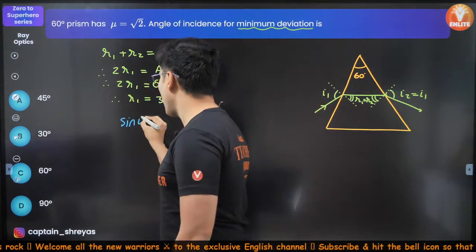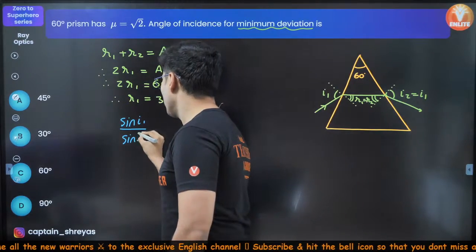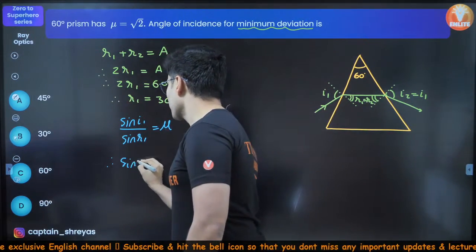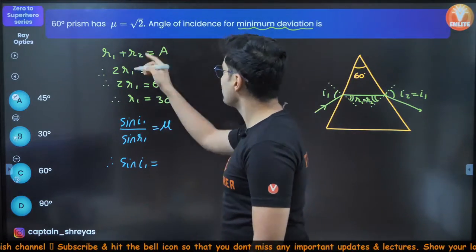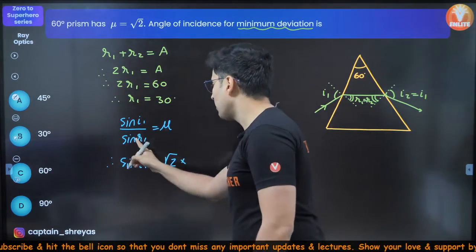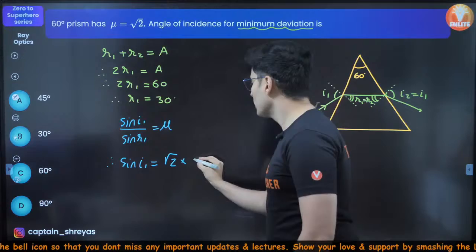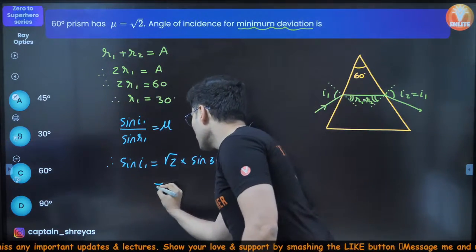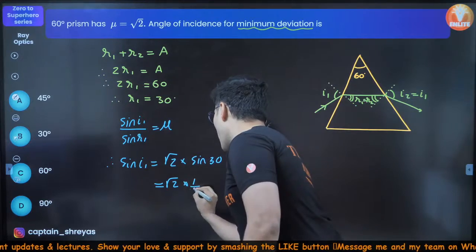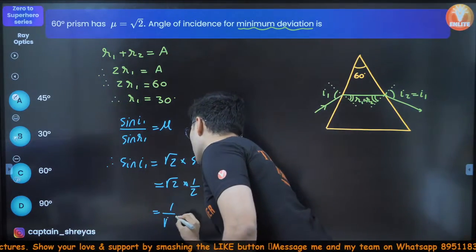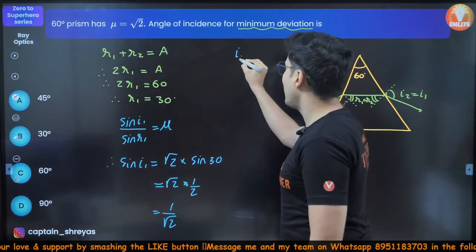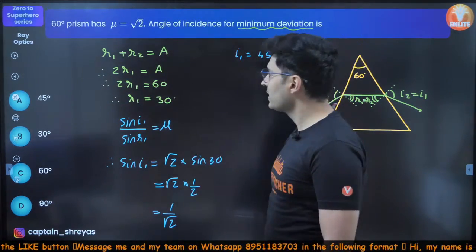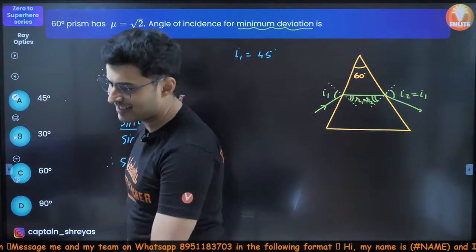Sine of I1 divided by sine of R1 is equal to mu. Therefore, sine of I1 is mu, which is √2, into sine R1. So it will be sine of R1, which is 30 degrees. So that's going to be √2 into half, which is nothing but 1 by √2. Of course, I1 has to be whose sine is 1 by √2? It is 45 degrees. Do I have such an option? Yes, option A is correct.